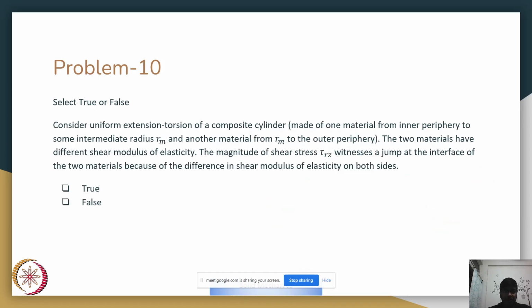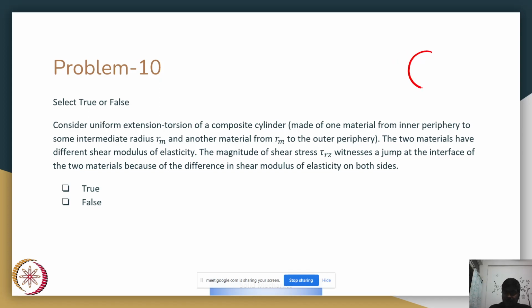And now we move to problem number 10. Consider uniform extension torsion of a composite cylinder made of one material from inner periphery to some intermediate radius Rm, and another material from Rm to outer periphery. The two materials have different shear modulus of elasticity. The magnitude of shear stress tau Rz witnesses a jump at the interface of the two materials because of difference in the shear modulus of elasticity on both sides.